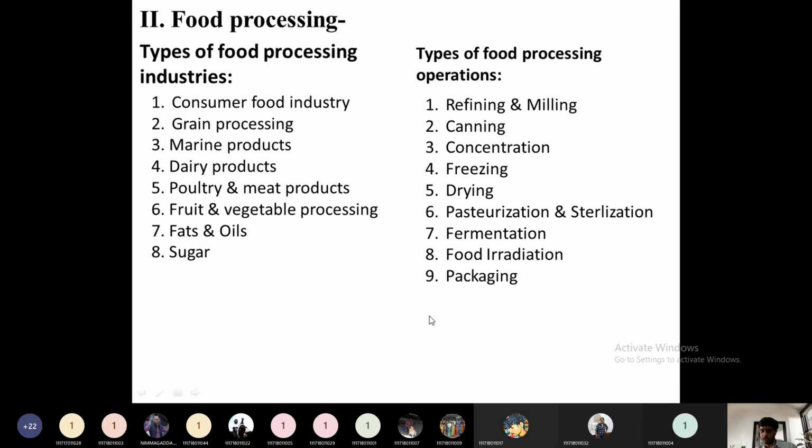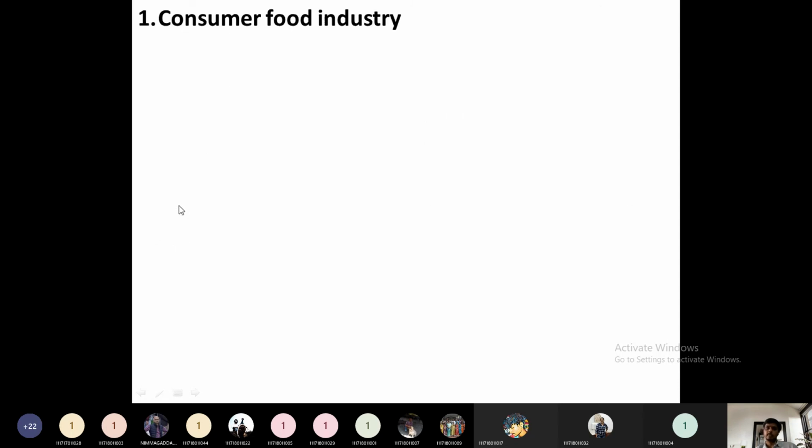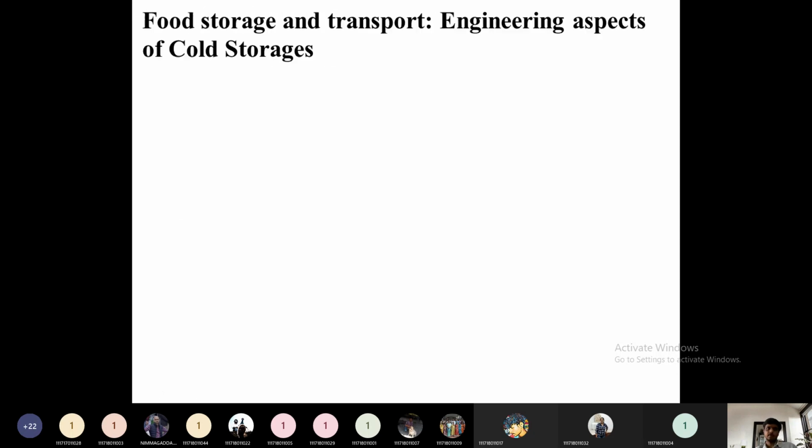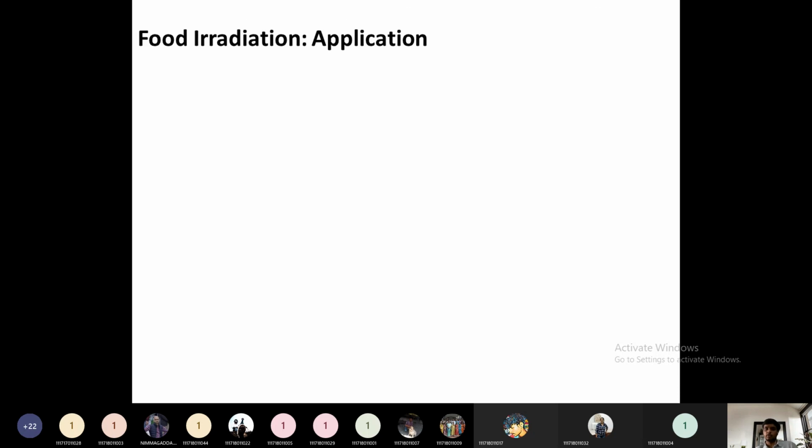All these are chemical engineering operations. Refining, milling, canning, concentration, freezing, drying, everything will be coming under chemical engineering operations. We have to study in detail about the different types of food processing industries. They are categorized into 8 different categories. Then consumer food industries, all this we have to see. Cold storage, we have to see engineering aspects, what we can do in that one. Then food irradiation to preserve the food, then food additives, etc.